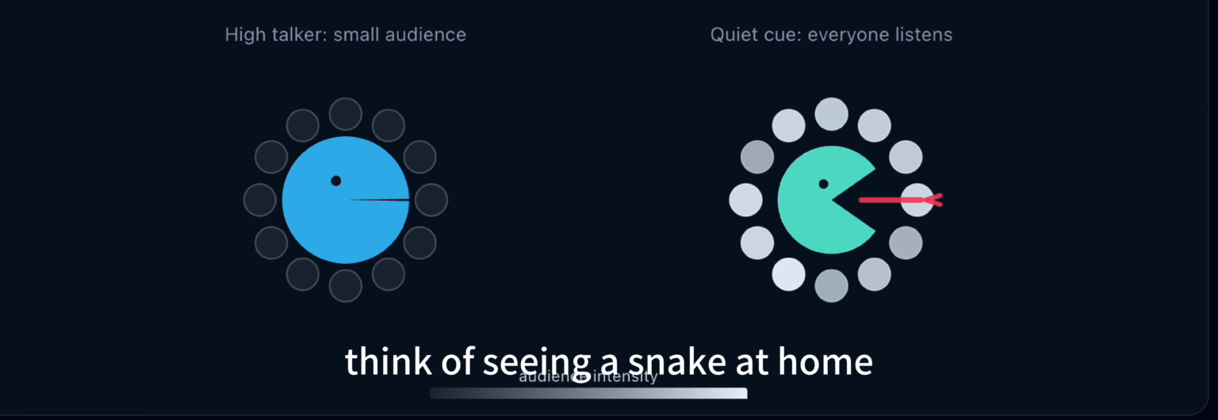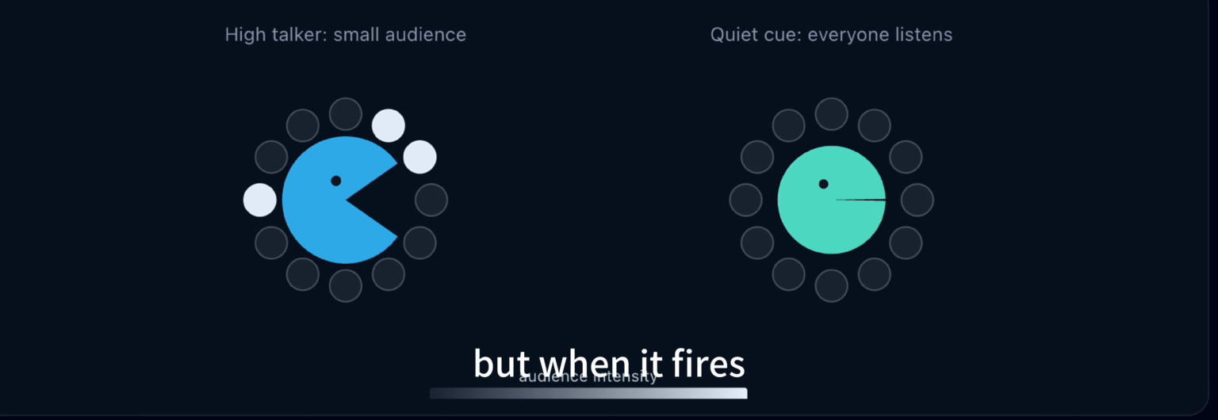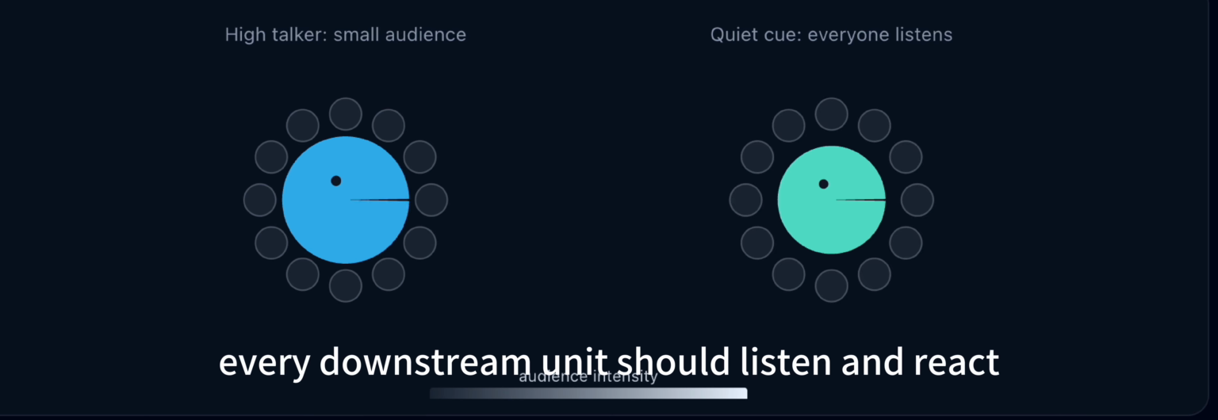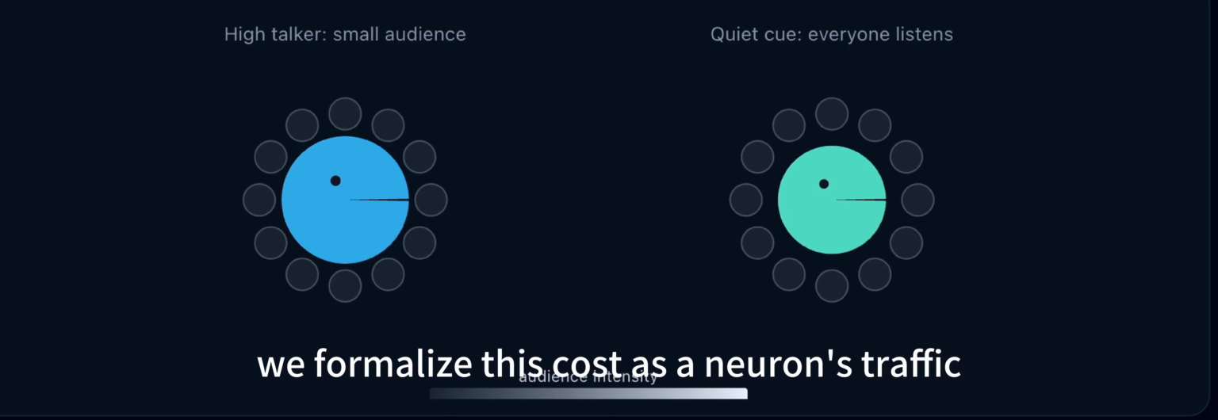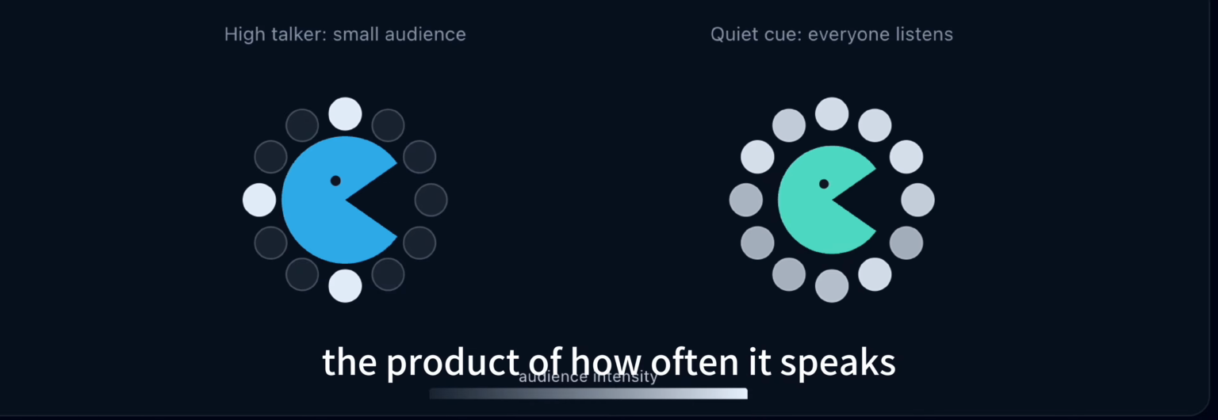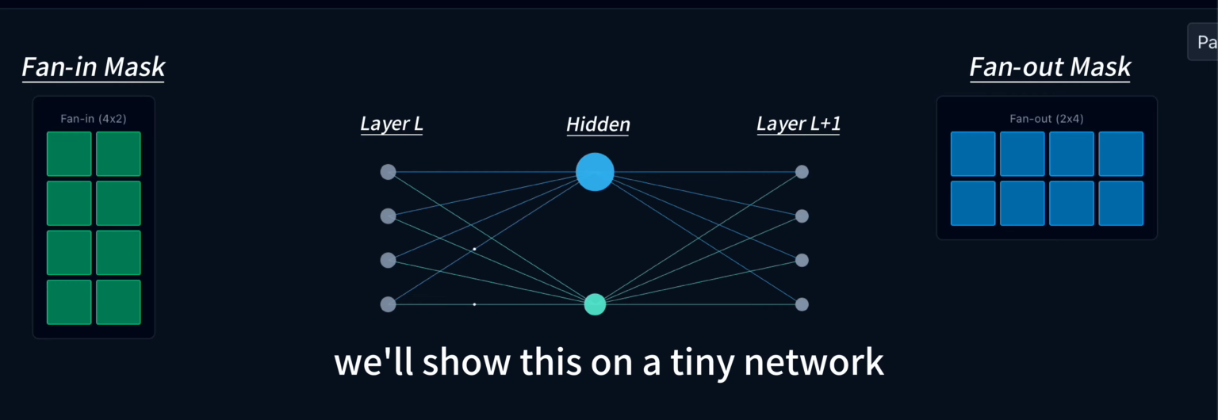Think of seeing a snake at home. It's a rare cue, so the snake neuron is usually quiet. But when it fires, every downstream unit should listen and react. We formalize this cost as a neuron's traffic, the product of how often it speaks and the size of its audience. We'll show this on a tiny network.